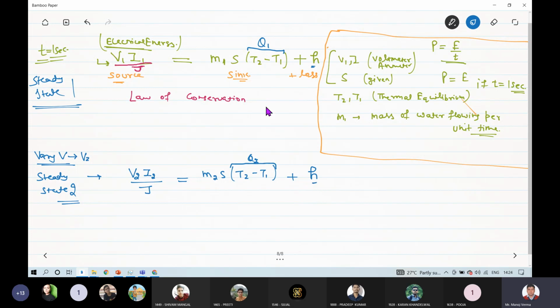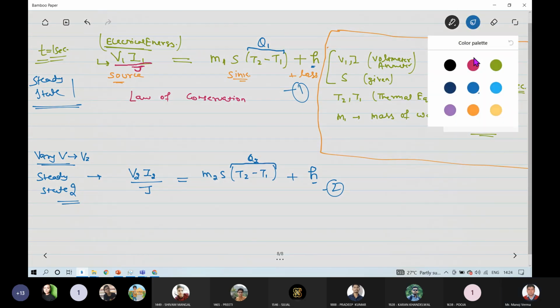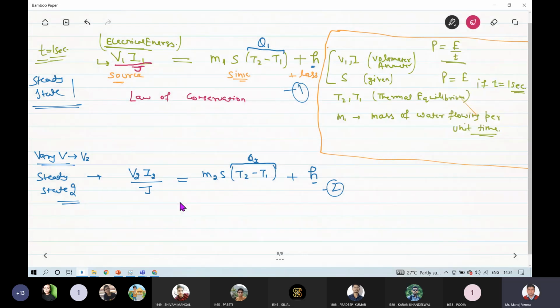Now the benefit of these two equations is this: we can neglect the effect of this H, this heat loss, from these two equations. How? What we can do is simply subtract equation 1 from equation 2, and this 2 minus 1 will give me